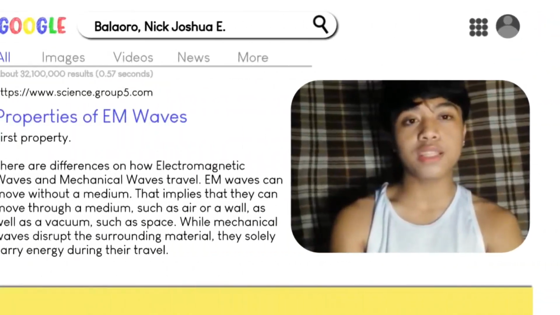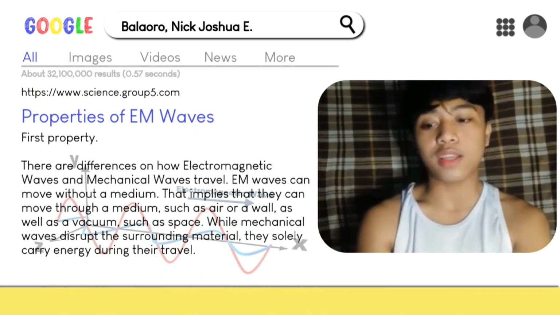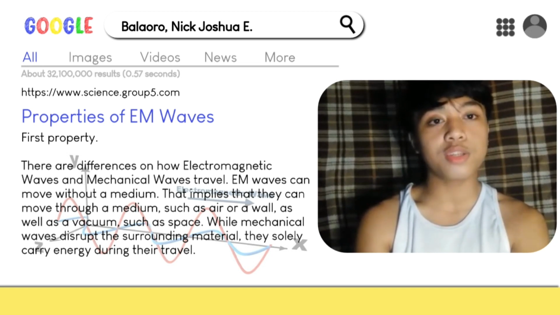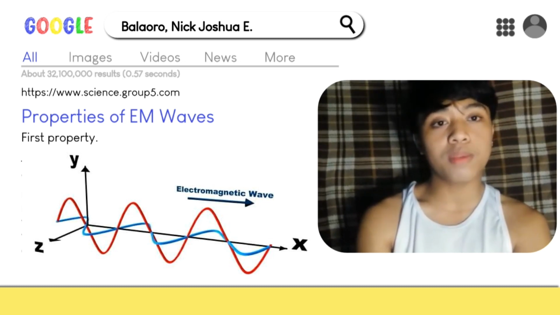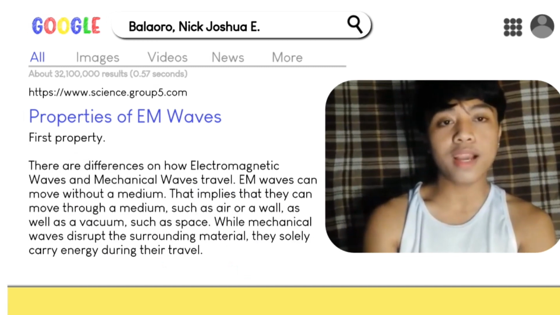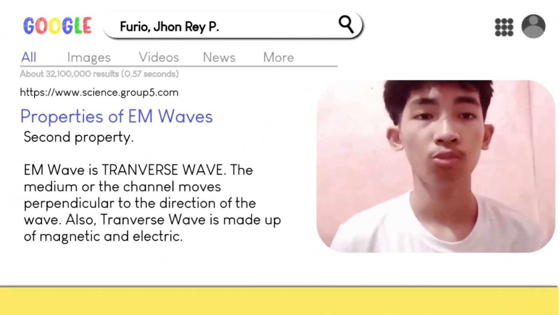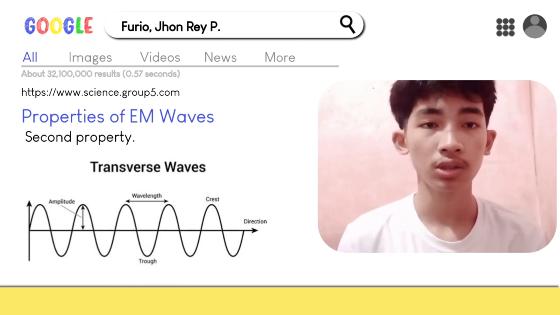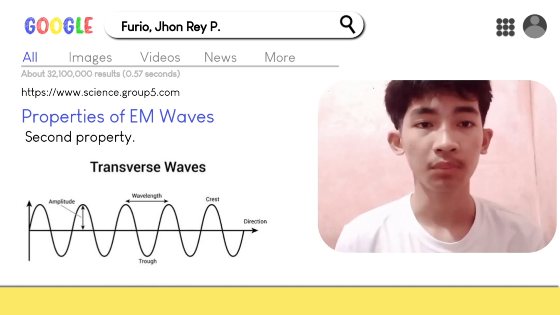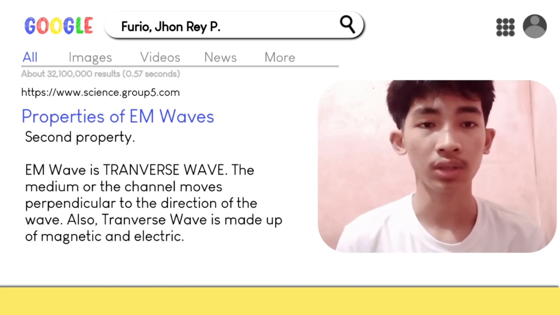Let's move to the properties of EM waves. First property. There are differences in how electromagnetic waves and mechanical waves travel. EM waves can move without a medium. That implies that they can move through a medium such as air or a wall, as well as a vacuum such as space. While mechanical waves need a medium to disrupt, the EM wave is a transverse wave. The medium or the channel moves perpendicular to the direction of the wave. Also, a transverse wave is made up of magnetic and electric fields.